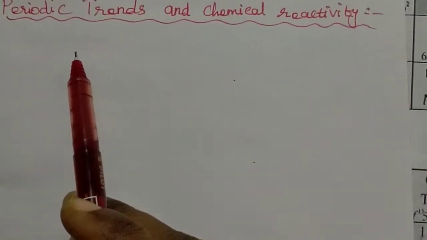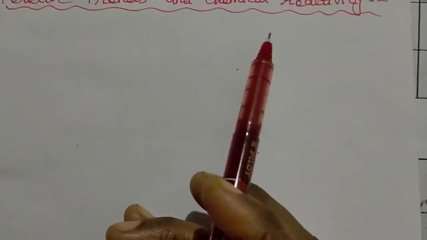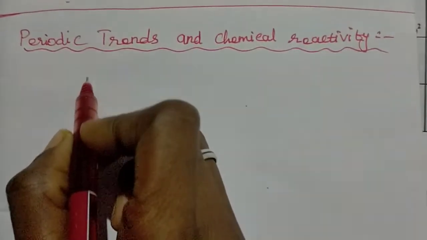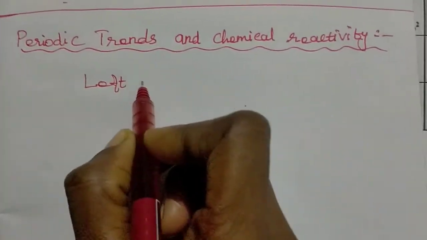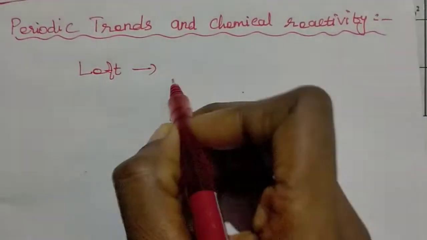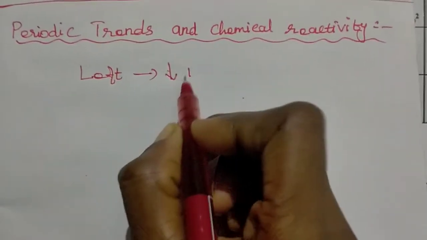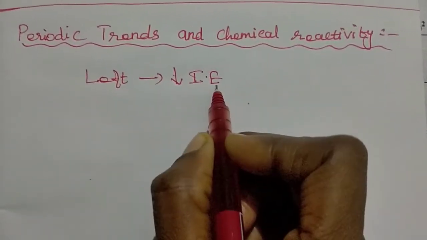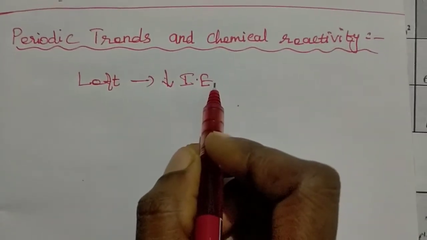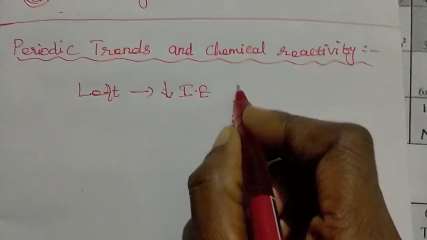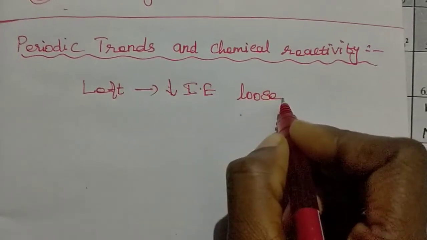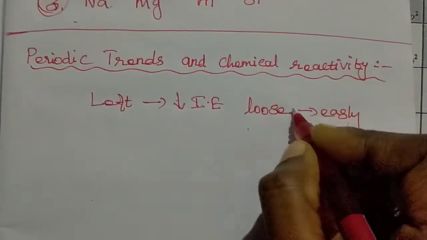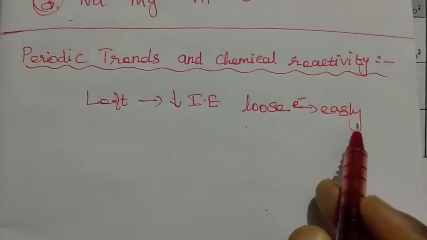If you move to the left side of the periodic table, the elements have less ionization energy, which we can indicate as IE. So they can lose electrons readily, lose the electron easily.